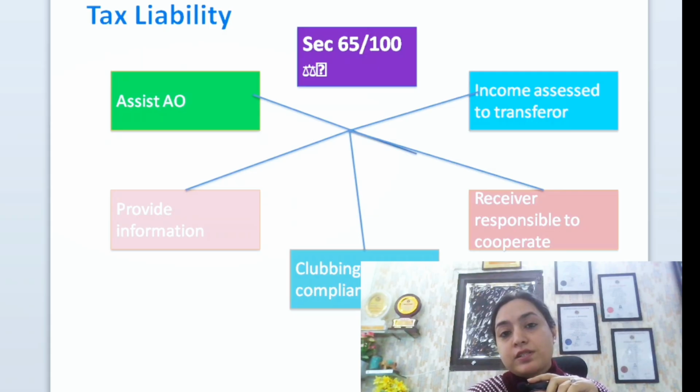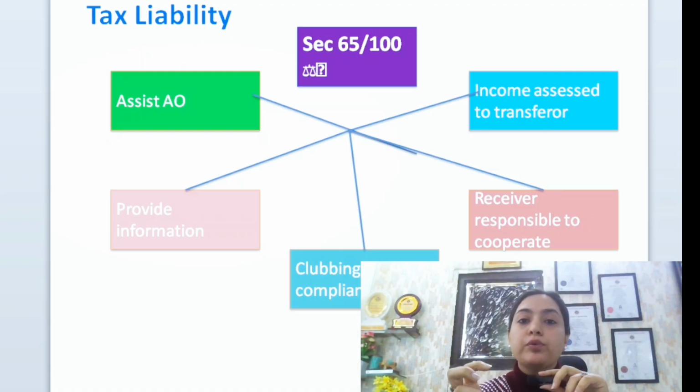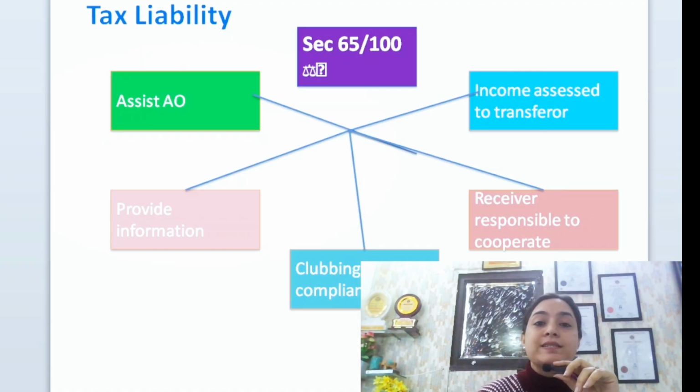Now the last section is section 65 of Income Tax Act 1961, but this is section 100 in Income Tax Act 2025. Section 100 says that if the transferor is not paying the tax to the income tax department, then in order to remove that loophole, section 100 has been introduced, which says that the assessing officer can recover the amount of tax from the person who has actually received the income.